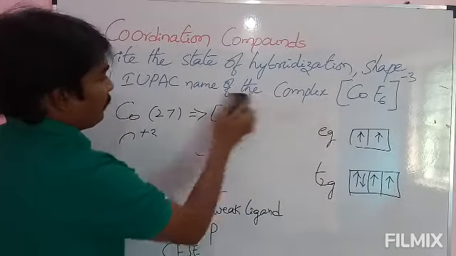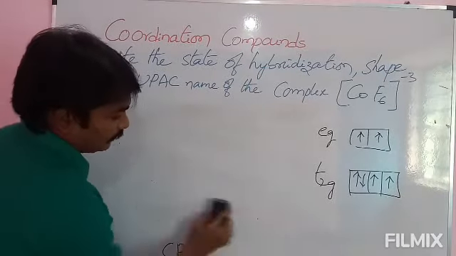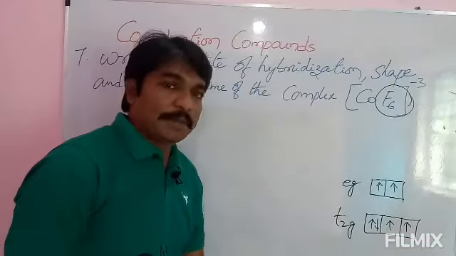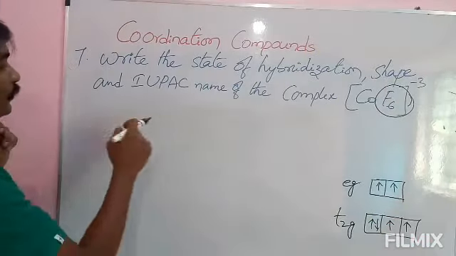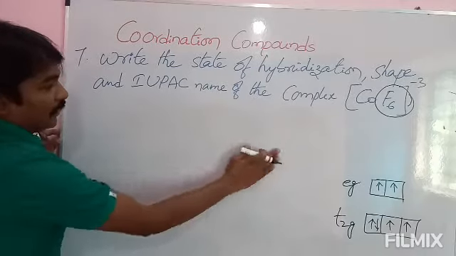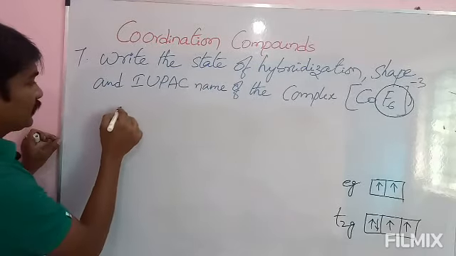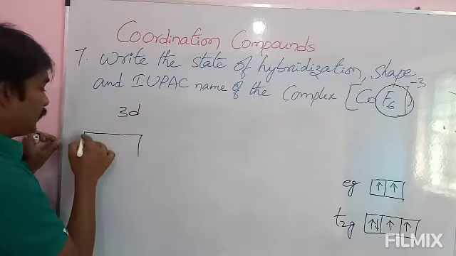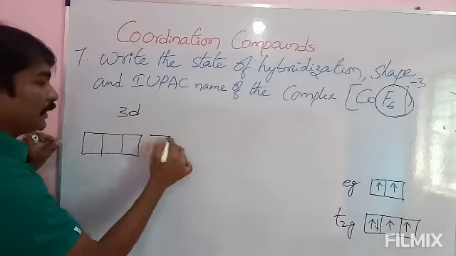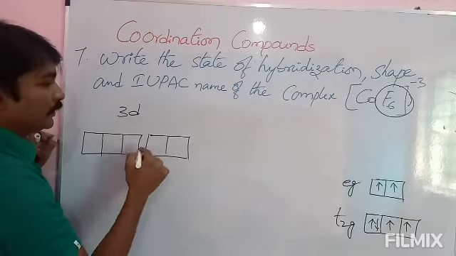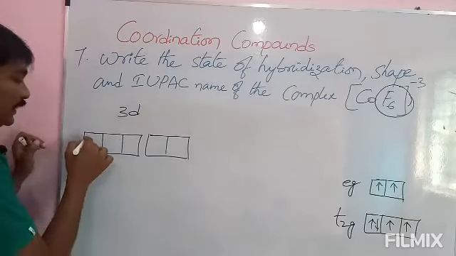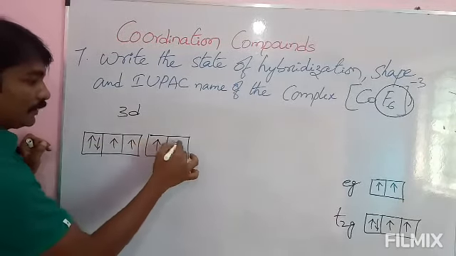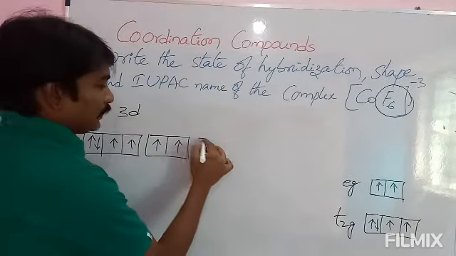The d orbitals are there with 4 unpaired electrons, and we will see how these are going to arrange in the orbitals. The 3d orbitals are 3 t2g and 2 eg orbitals, and we fill the electrons here, 1 2 3 4 5 6.